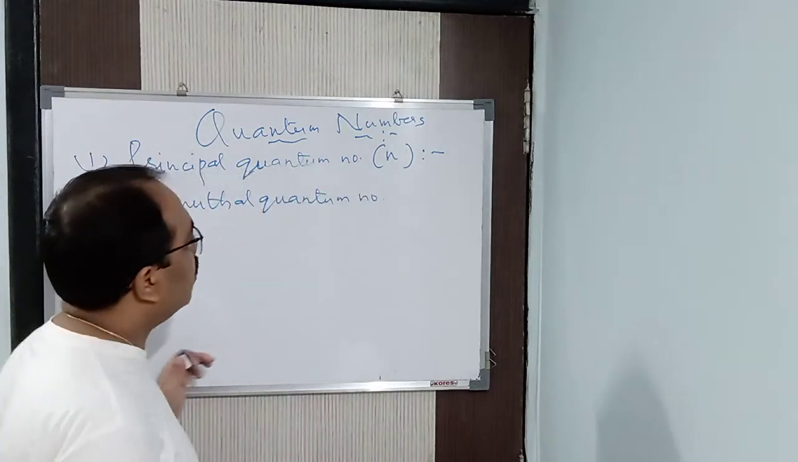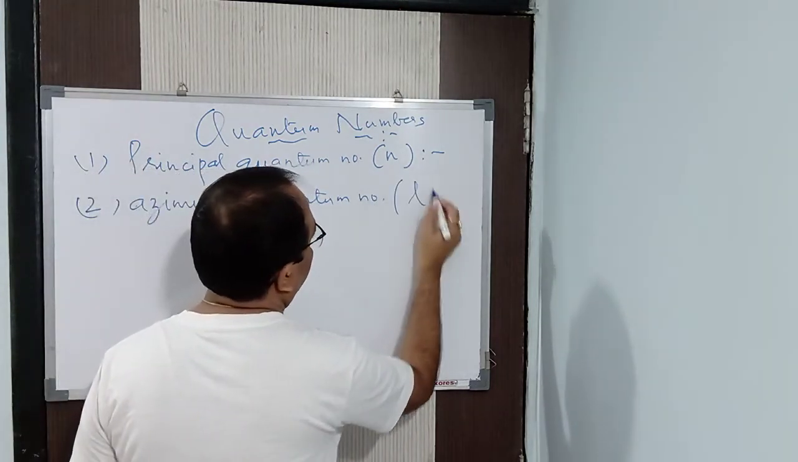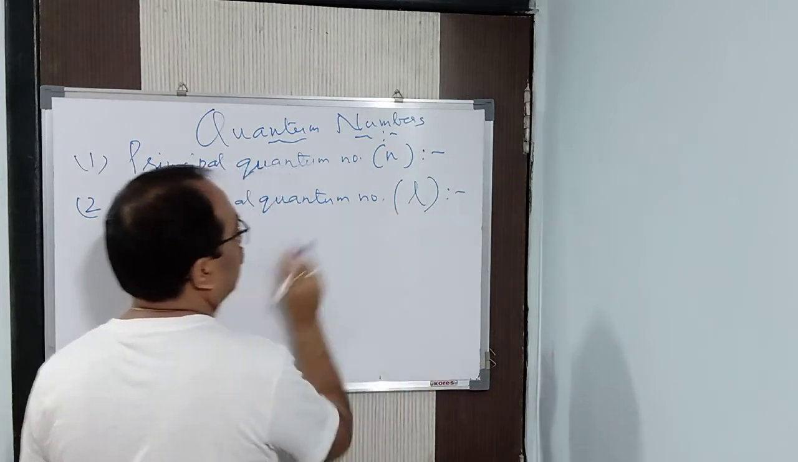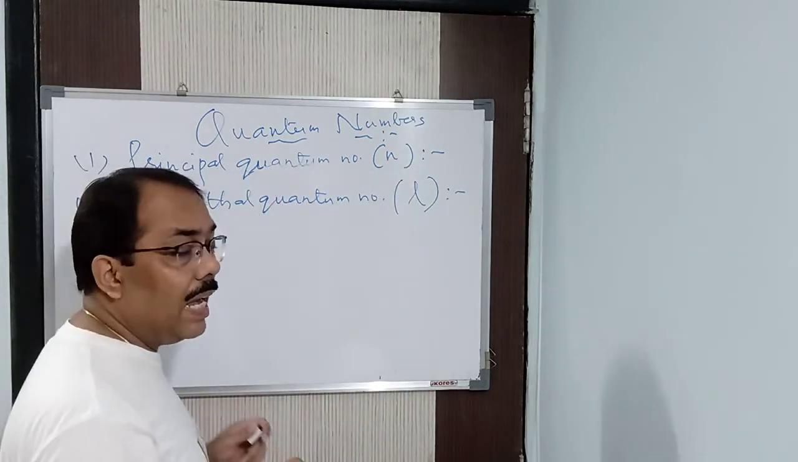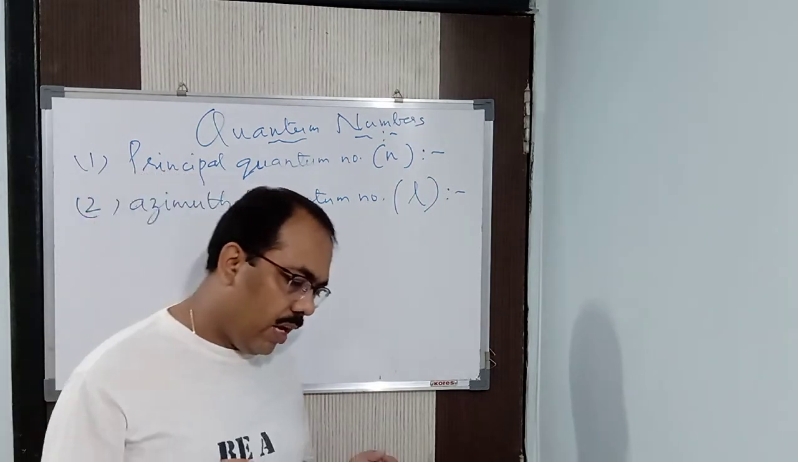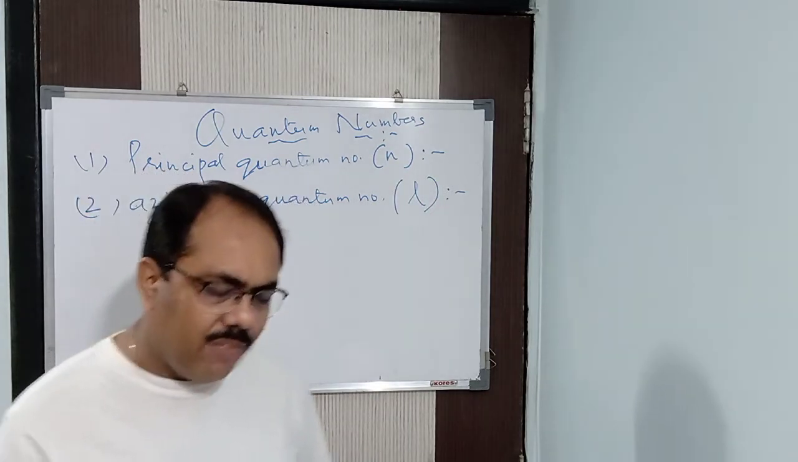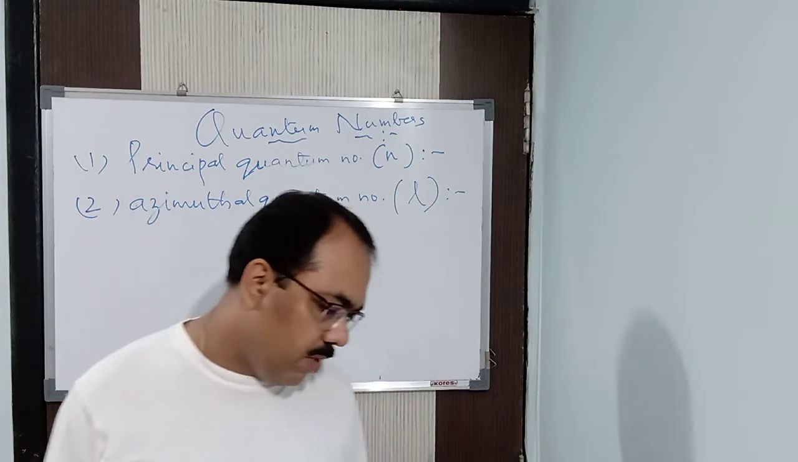Achha. What is it denoted by? It is denoted with the letter small l. Principal quantum number is denoted by small n, azimuthal quantum number by small l. Now, where did we get this azimuthal quantum number from?